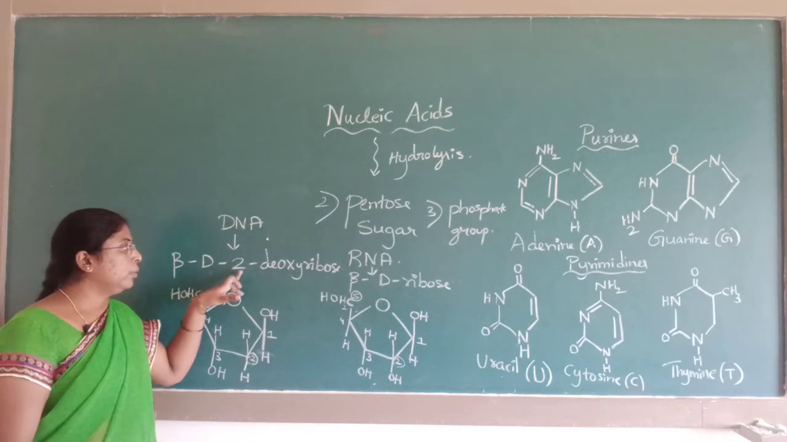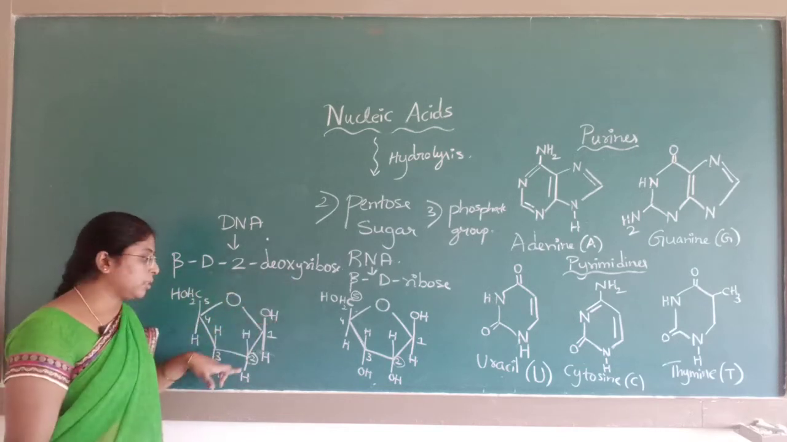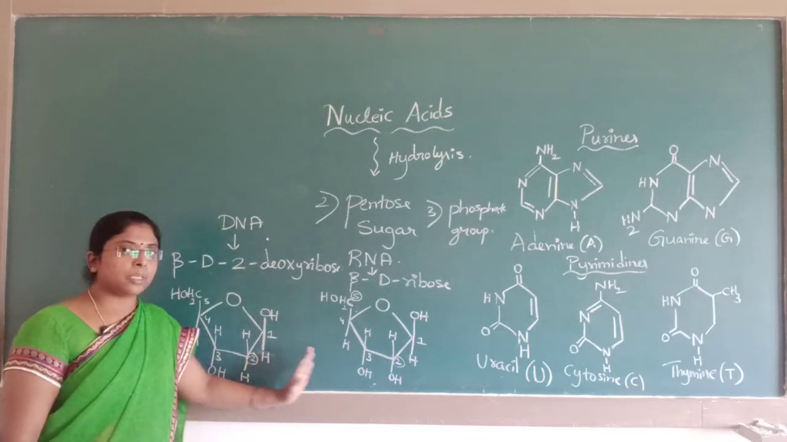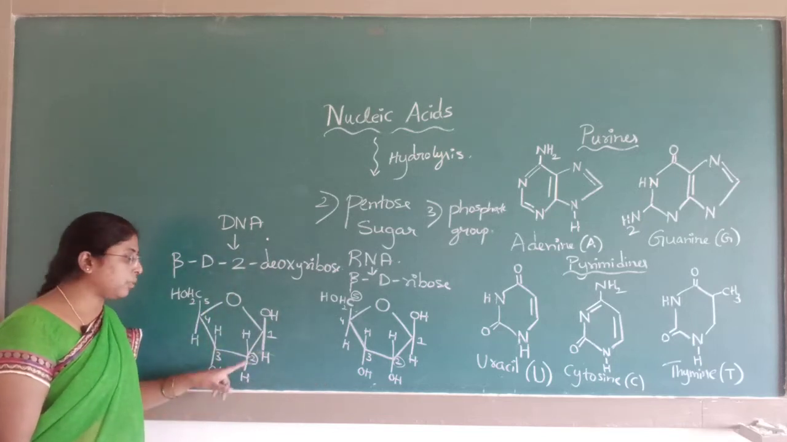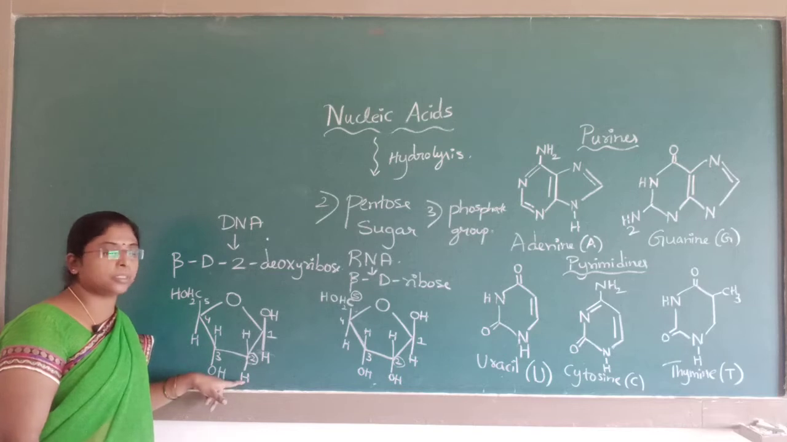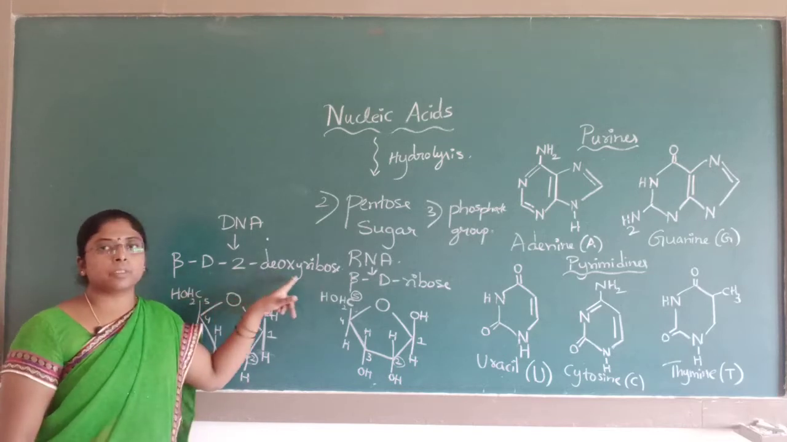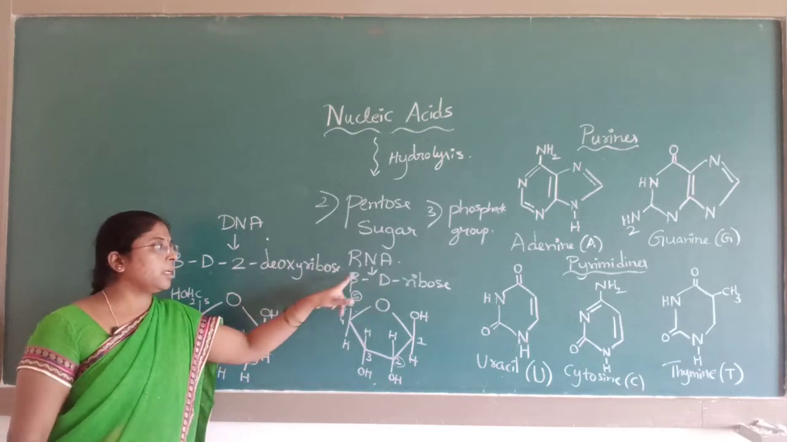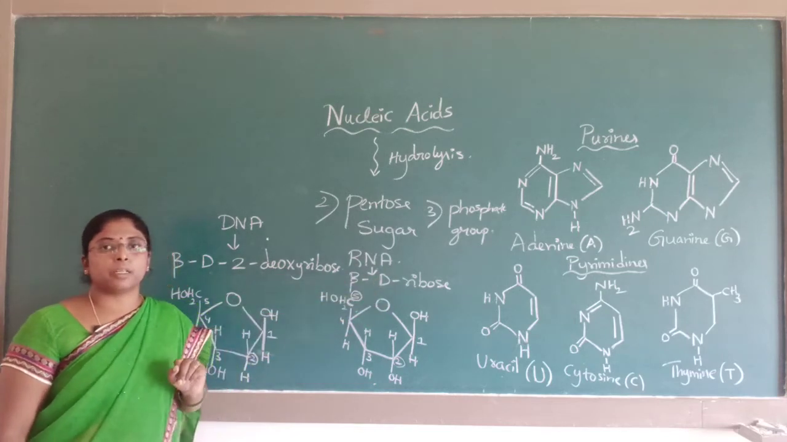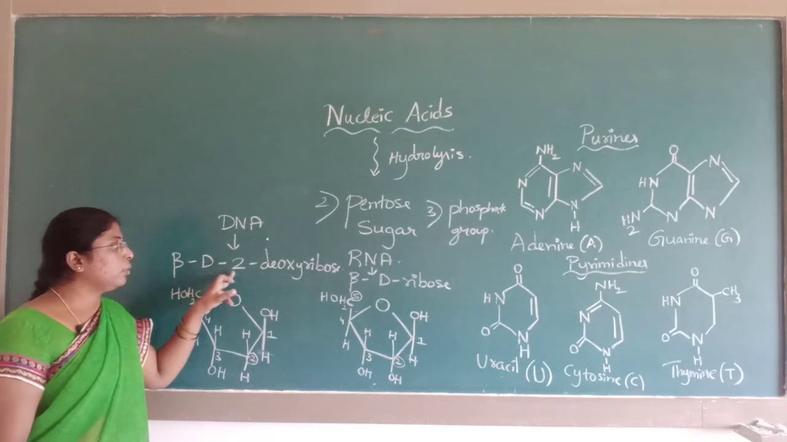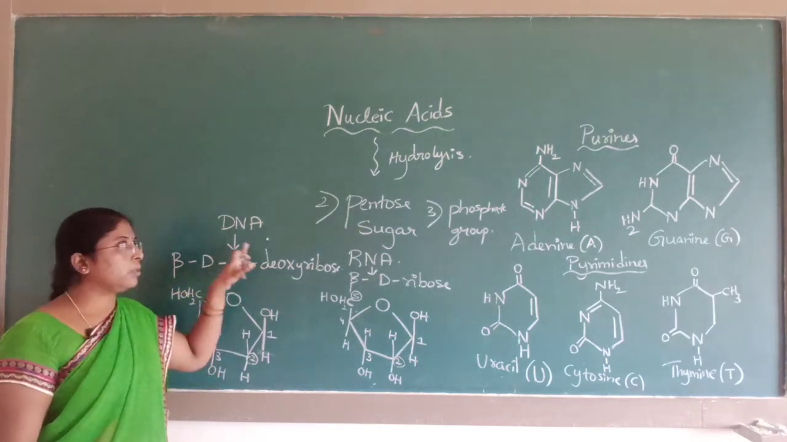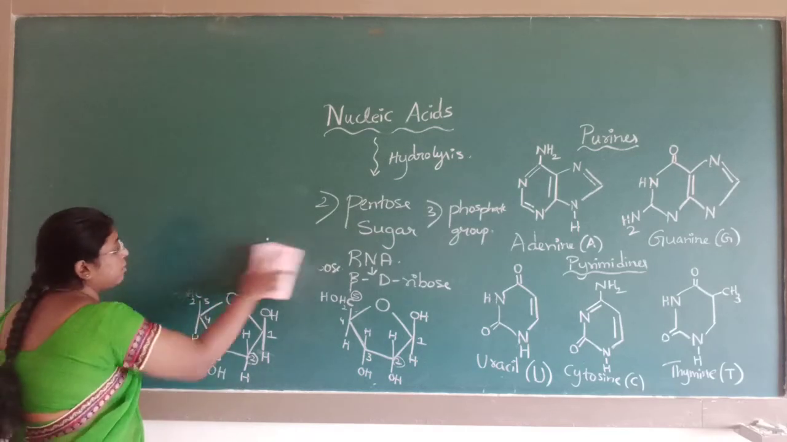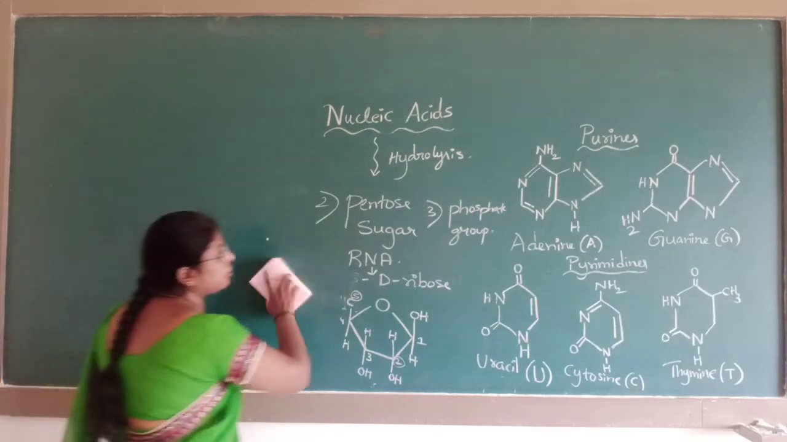Beta D 2-deoxyribose is the pentose sugar present in DNA. Ribose and deoxyribose, where do they differ? Only at the second carbon. If we remove oxygen, it becomes 2-deoxyribose. If it retains oxygen, it becomes ribose. Beta D ribose is the sugar of RNA, and beta D 2-deoxyribose is the pentose sugar of DNA. After this pentose sugar, next comes the phosphate group.